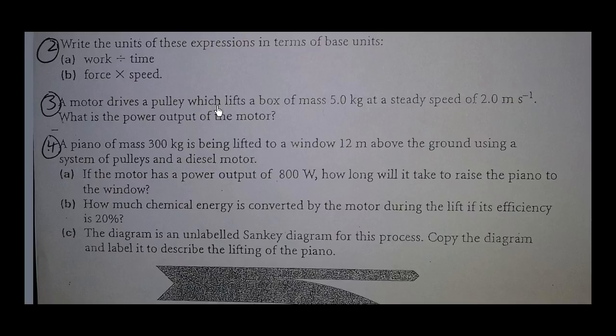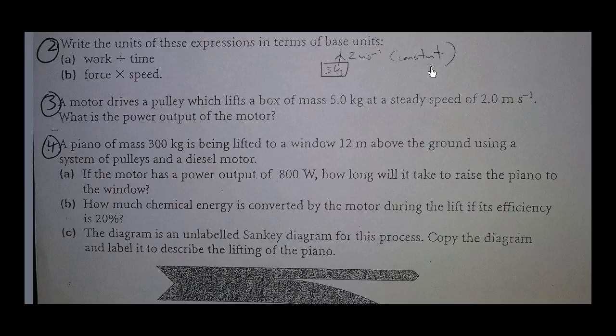A motor drives a pulley which lifts a box of mass 5 kilograms at a steady speed of 2 meters per second. So there's a motor and there's a box with 5 kilos, and it's moving up at a speed of 2 meters per second, which is a constant speed, which is very, very important to understand.